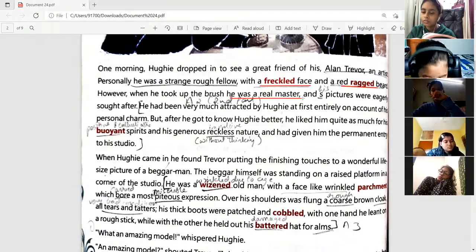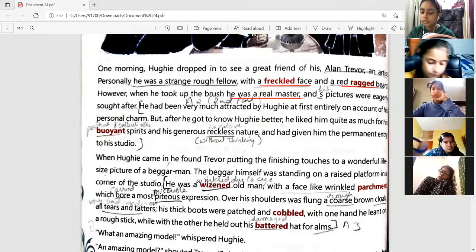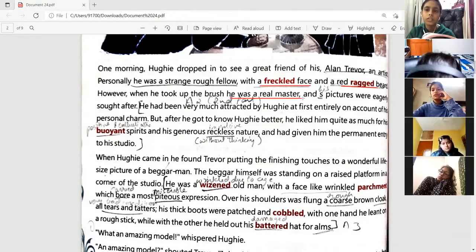Hughie was very handsome, very cheerful, good hair, good eyes, right? He was good looking, but he was not an expert at his work. He failed in doing everything. But his painter friend is not in good looks at all. His beard is ragged, his face is freckled, he's looking very rough. But when he starts doing his work, he is an expert at it.